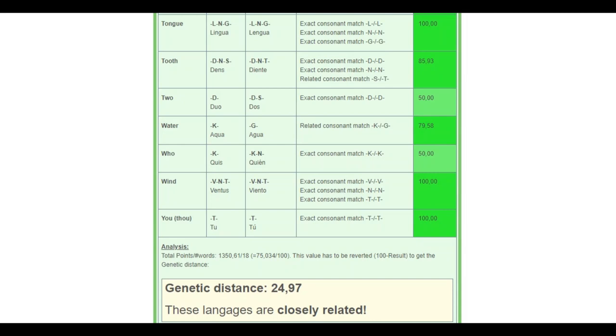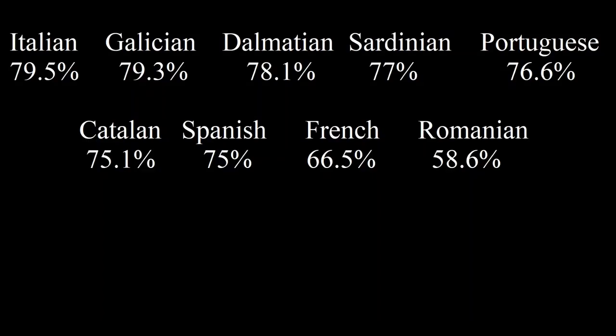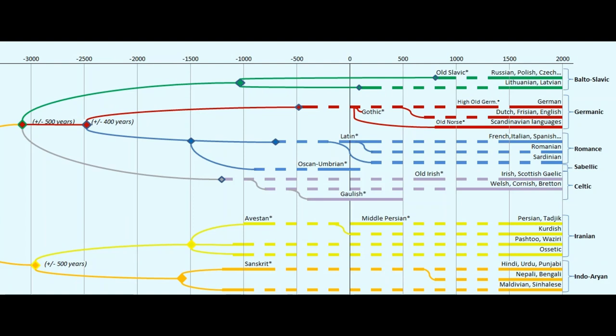So this will give us a pretty clear picture of the relatedness of each language, even though the words don't always exactly match. Using this program, we find that Latin has the following percentage of shared vocabulary with the following Romance languages. I don't think it's too much of a surprise that Italian is ranked so high, but the difference between 75% and 79.5% really isn't very significant since the program isn't perfect. But the reason why Romanian is so low can be explained if we look at a timeline.